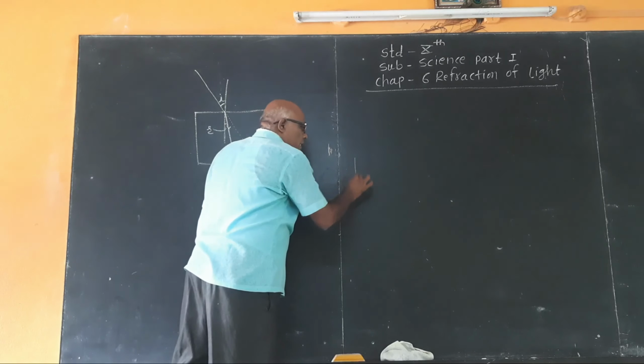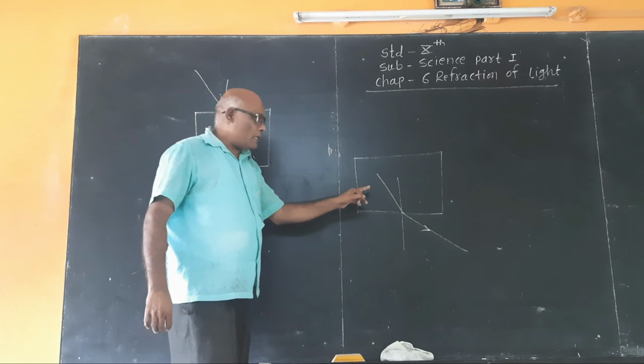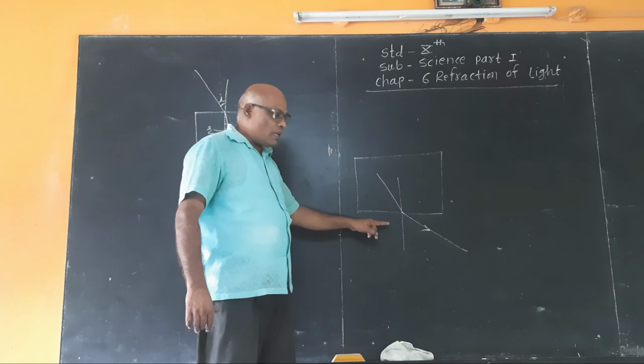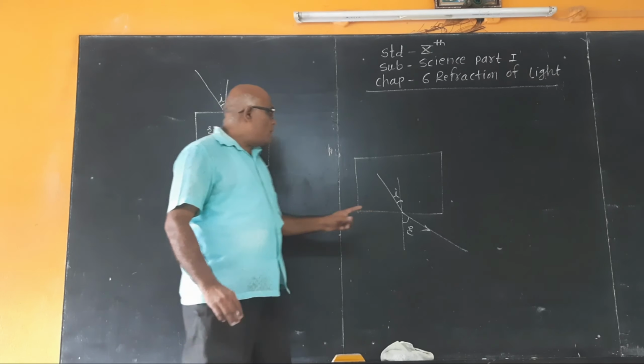Then the second law: when light rays pass obliquely from a denser medium to a rarer medium, they bend away from the normal. In this case, this is the angle of incidence and this is the angle of refraction, the emergent ray. The angle of incidence is less than the angle of refraction, and therefore the refractive index of the first medium is greater than the second medium.